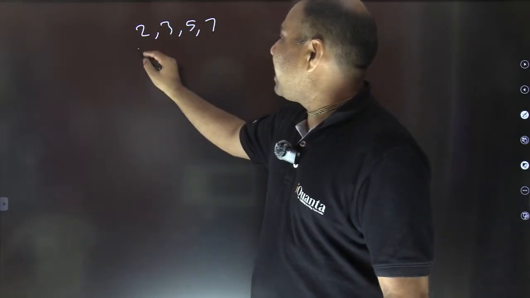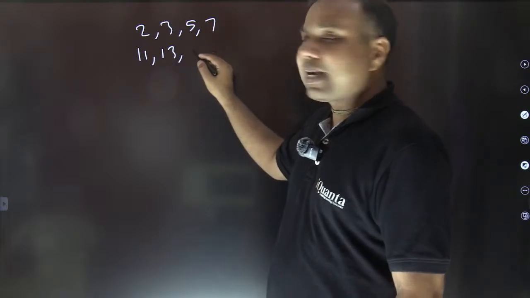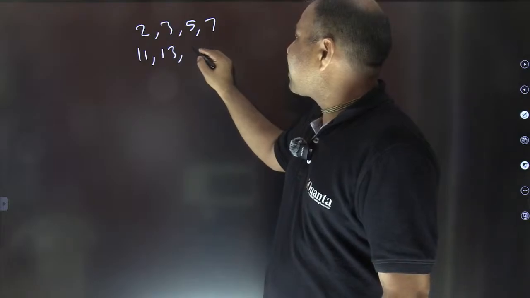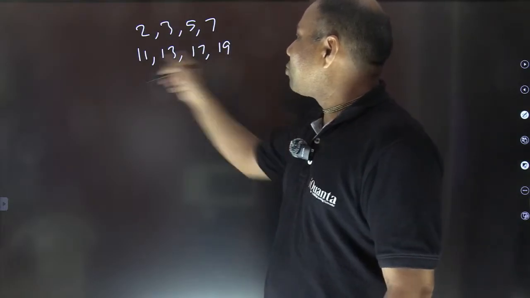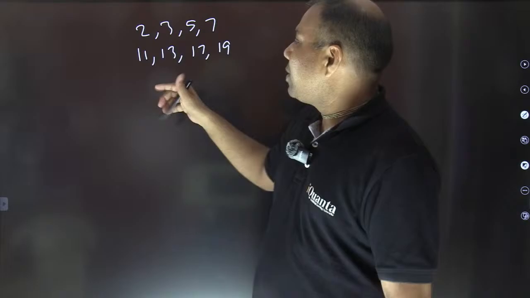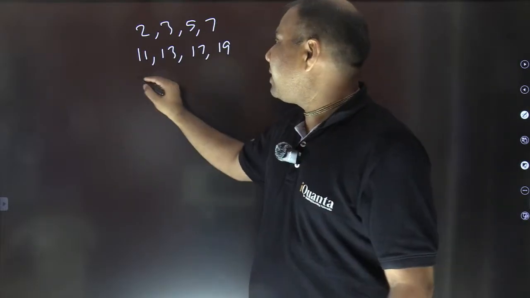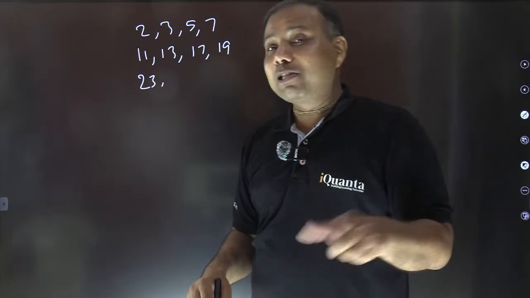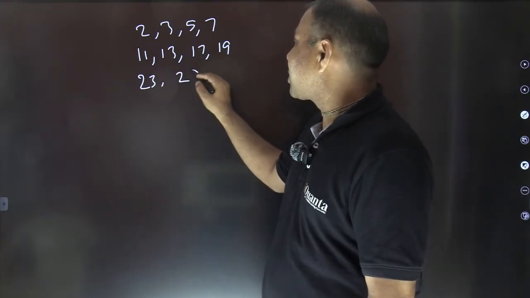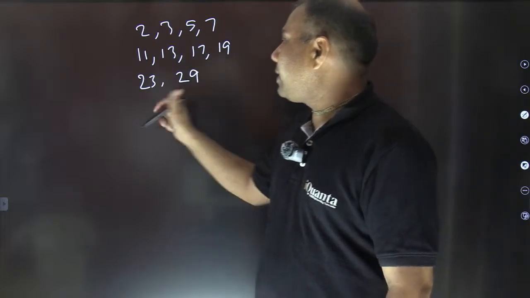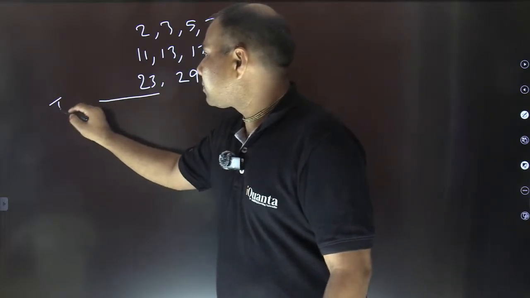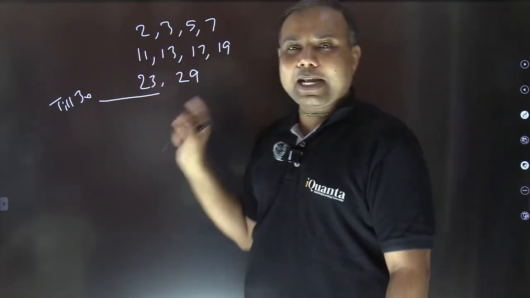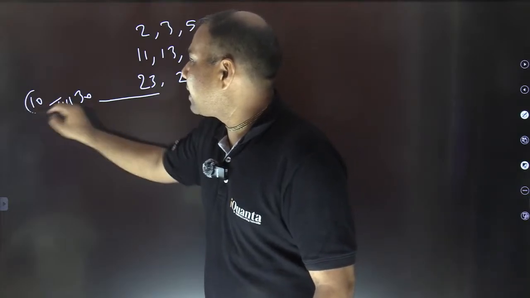So after that we are having 11, 13. What after that? 15 is not prime, because I'm looking only for odd numbers now. So 15 is not there, but 17 will be there, 19 will be there. So these are the next 4 prime numbers. After that, 21 is not prime, 23 is, right? 25 is divisible by 5 now. 27 is also not prime, so 29 is the next prime number. So till 30 we have these 4 plus 4, 8 and 2, total 10 prime numbers, right? Till 30 there are 10 prime numbers.